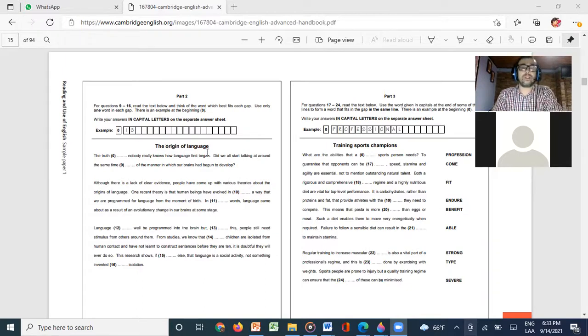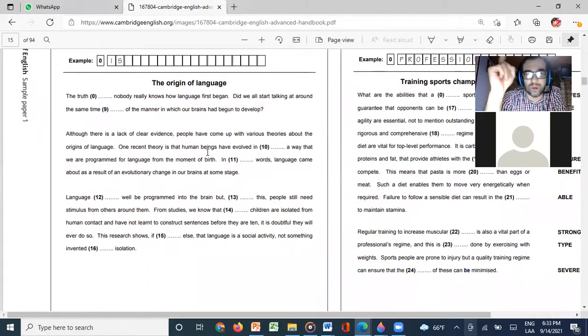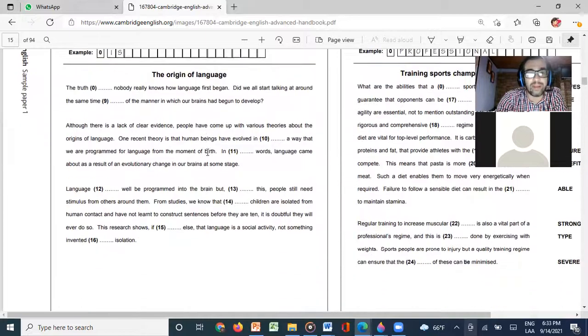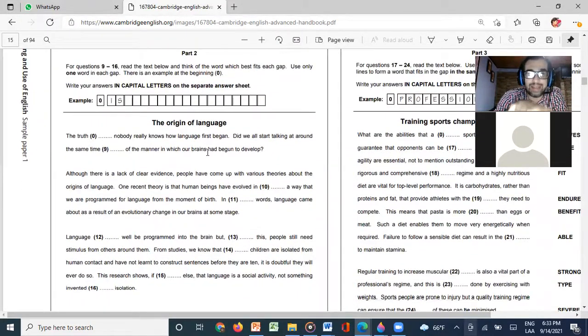In this part, Olher, I'm going to tell you in a moment what we need to study for this part. But in this part, as you can see, they don't show us any words for us to put in. Based on our grammar knowledge, we need to know what word to put in. And it's always just one word, the ones that we need to write down.